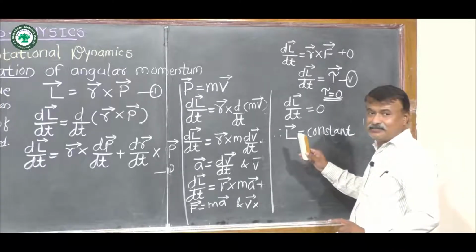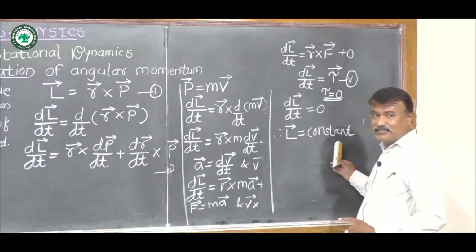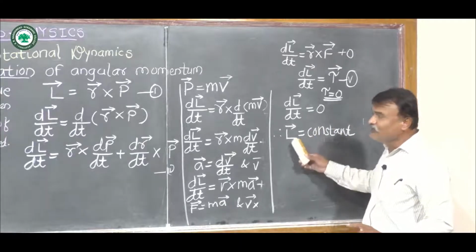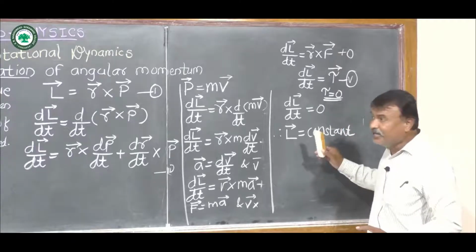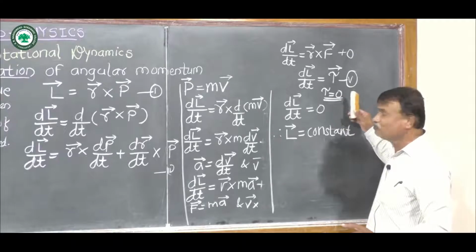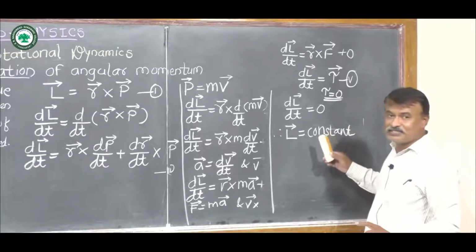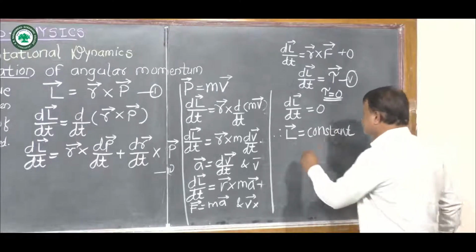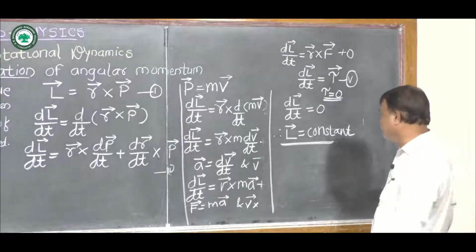Angular momentum of a system remains conserved if no external torque acts on the system, that is, tau equal to 0.